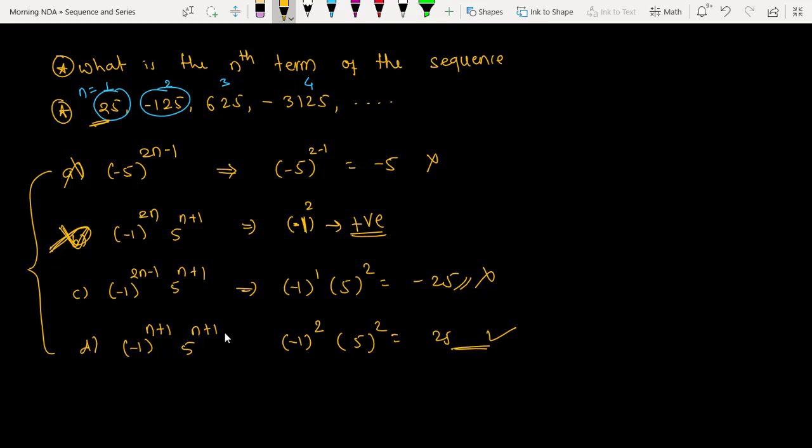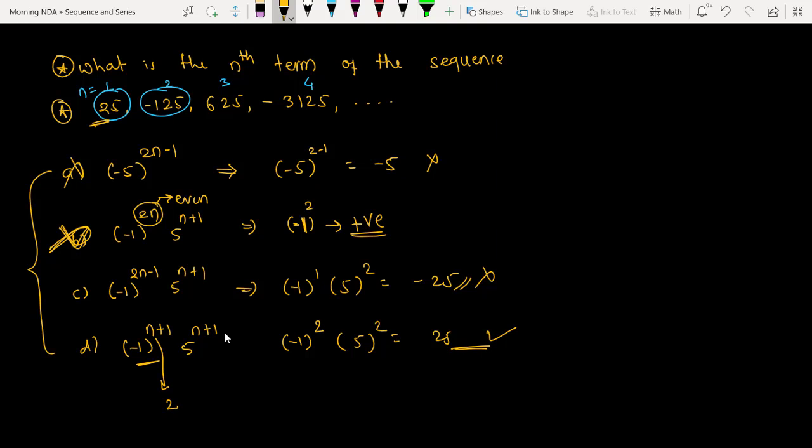See, why I have rejected this option. 2n means what? It is an even term. For any value of n, if you take, it is going to be even only. Means negative to an even power will give you all the positive terms. Whereas in this case, n plus 1 is not always even. It is an odd-even combination. So for n equal to 1, I am getting an even number. For n equal to 2, if I substitute, what will I get?